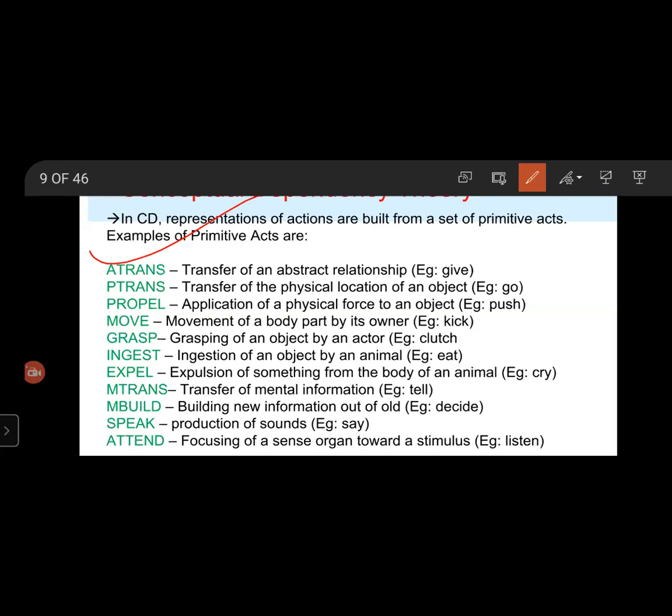For example, give. The verb give is represented by the act ATRANS, which transfers an object from an actor to the recipient.